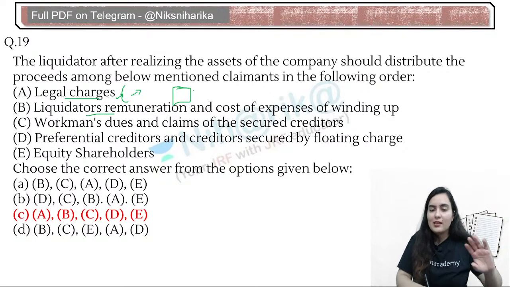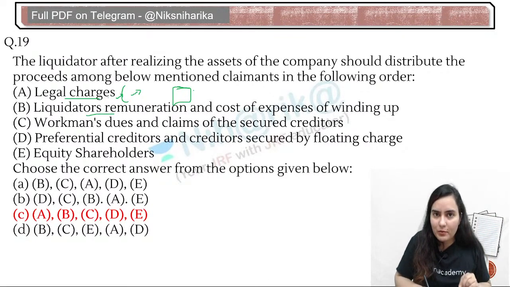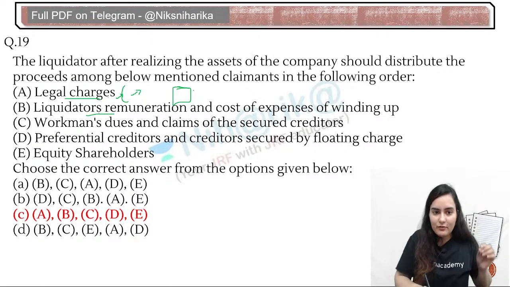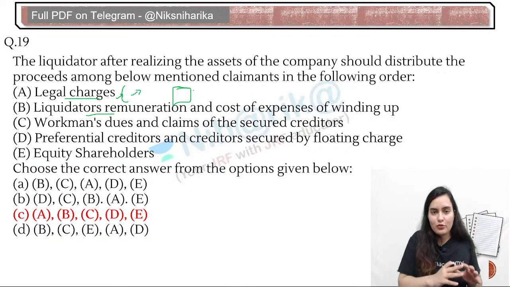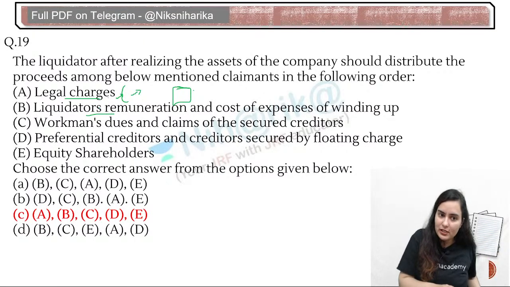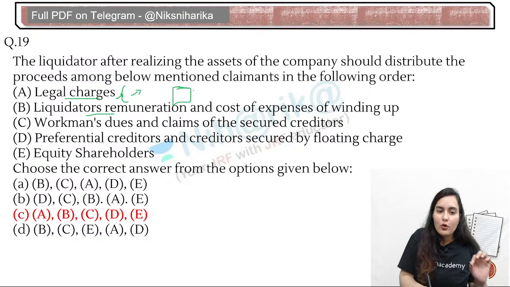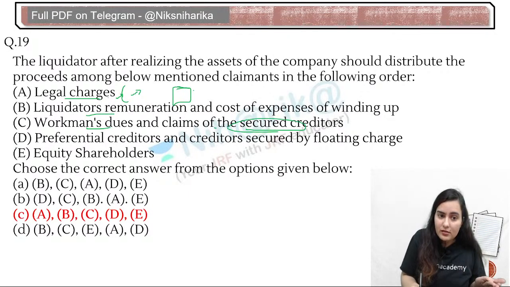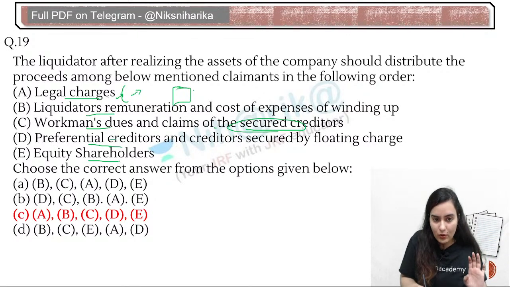Liquidator will say कि यार सबको पैसा मिलेगा, everybody will get money. First of all, I will keep my amount, my commission, my remuneration, my expense, first I will keep it. After that whoever is workman due, claims of the secured creditors, then preferential creditors, and then equity shareholders.